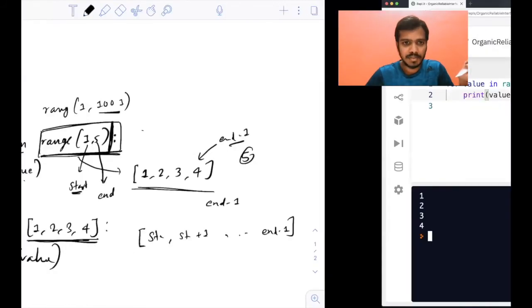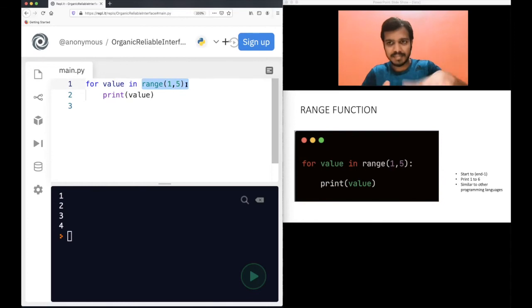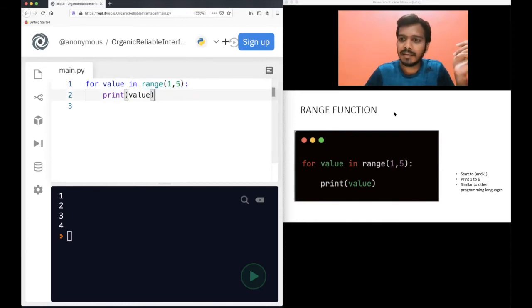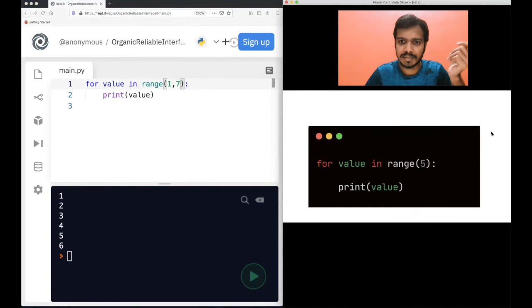So let's go here. That's what happened if you see, right? So from 1 to 4, it printed the numbers because the last number will not be included. This range is similar to basically having a list. You cannot actually see it, but in the background that's happening. Okay. If you want to print numbers from 1 to 6, what will you do? You have to print numbers from 1 to 6. So of course you should have 7 here, because 7 will not get printed, but 1 to 6 will get printed. So take care of this. Other programming languages also have this, so take care of this one.